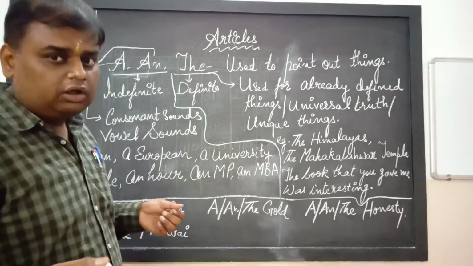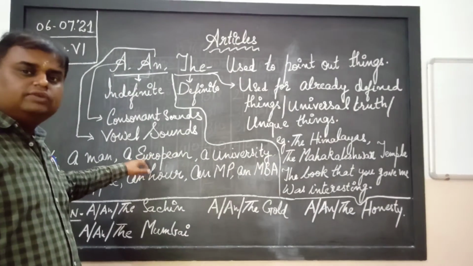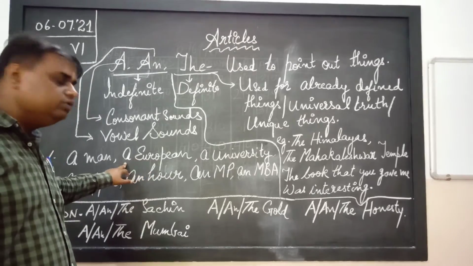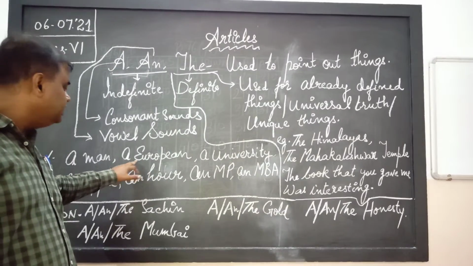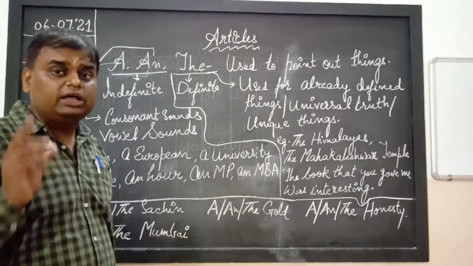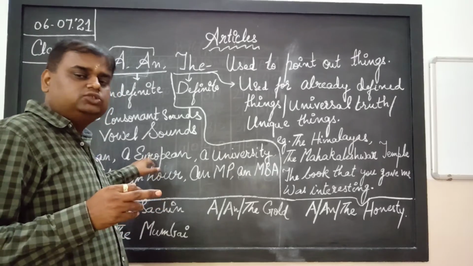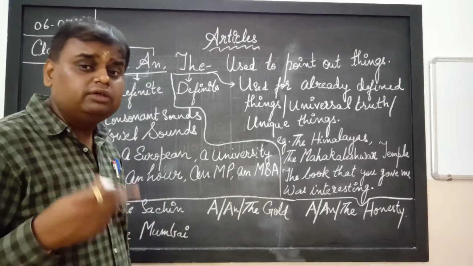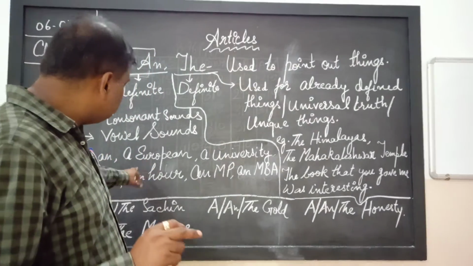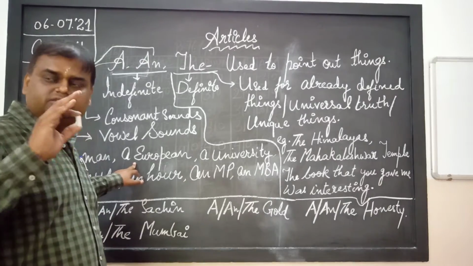A European, now you see, European starts with e, and e is a vowel. But we have used a. Although e is a vowel, we have still used a. Why? Because it is sounding like a consonant. Although the letter written here is a vowel, we have to focus on sound, not on the letter. The sound is consonant. The letter is a vowel, but the sound is a consonant.